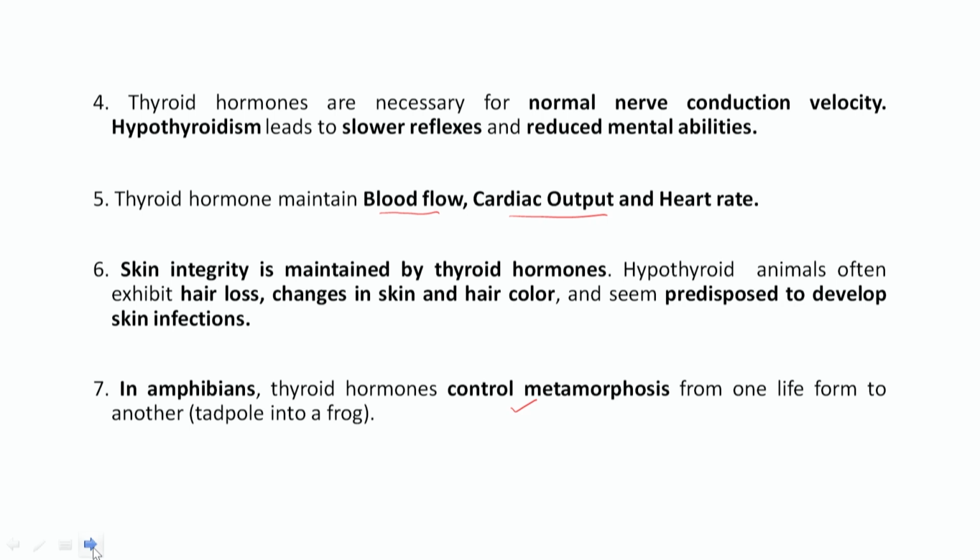So, in this way today we have completed the hormones that are secreted from the hypothalamus, then we have seen the pituitary gland and their hormones, and then finally we have seen the thyroid hormone, how its synthesis takes place and what the important functions of the thyroid hormone are.